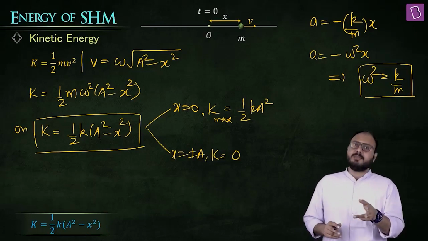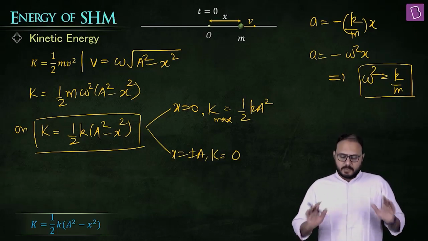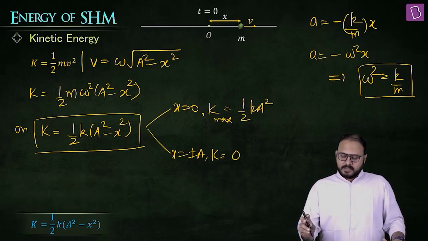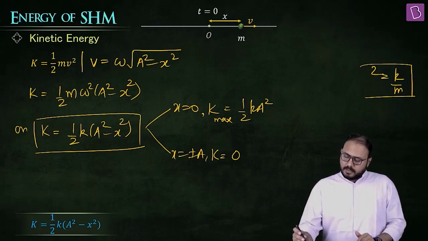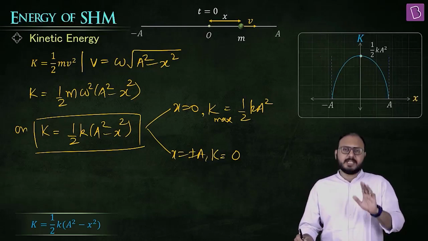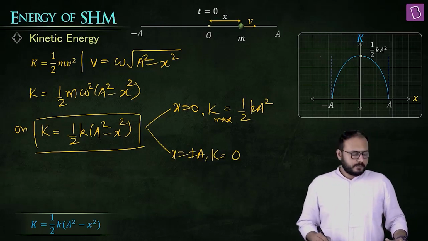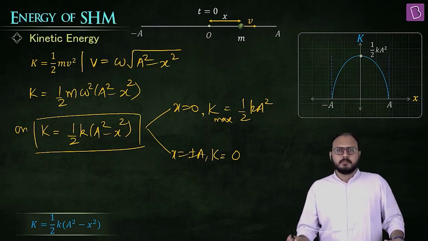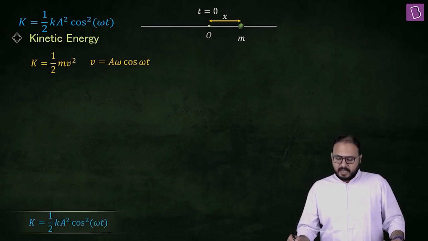I will do the same thing with time also now. Don't worry. Are you ready for it? Sure. Good. How does the graph of kinetic energy look like? The graph of kinetic energy will look like an inverted parabola. Why, sir? Because it's half k into a square minus x square. Watch this. Simple? Simple, sir.